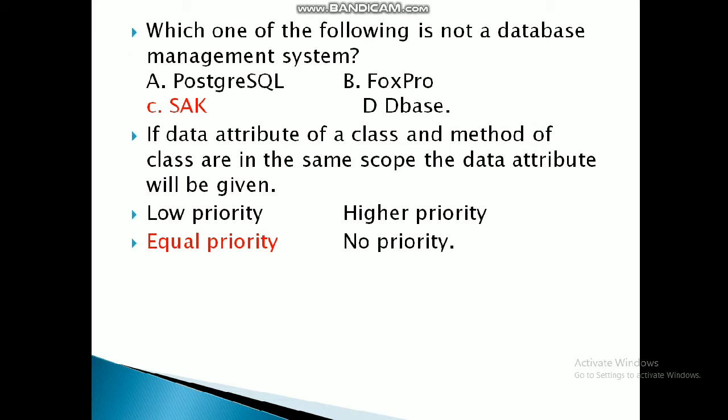Our next question is, if the data attribute of a class and the method of a class are in the same scope, the data attribute will be given the same priority, means equal priority.